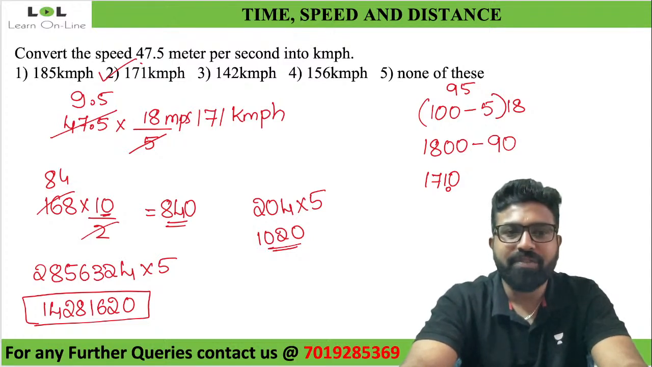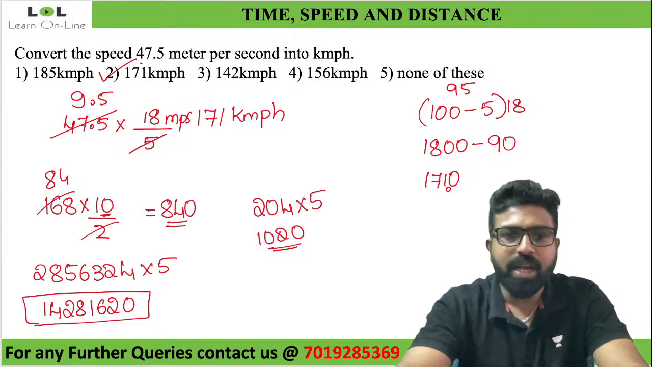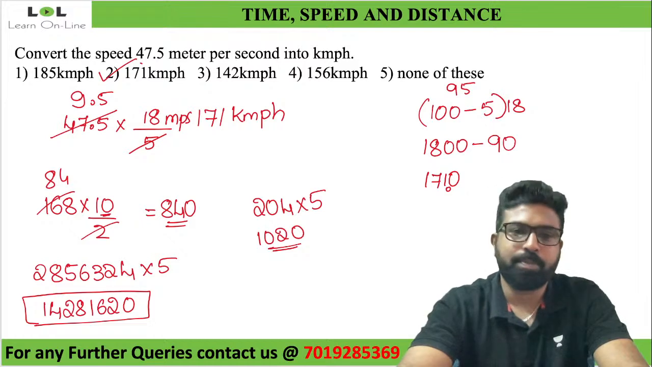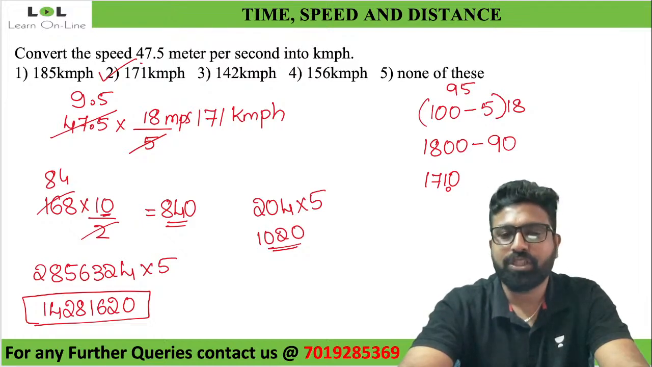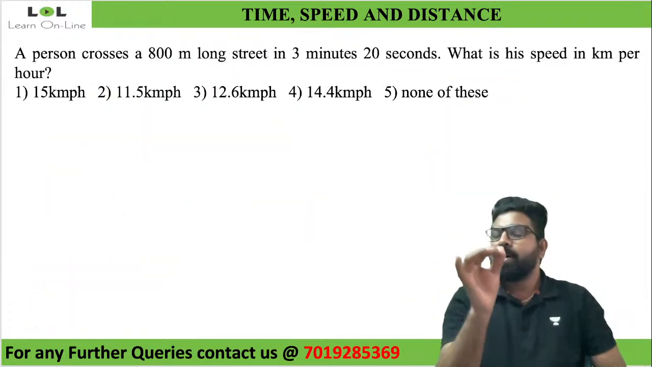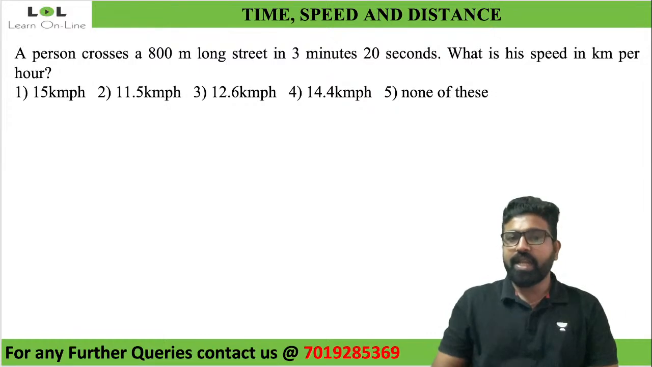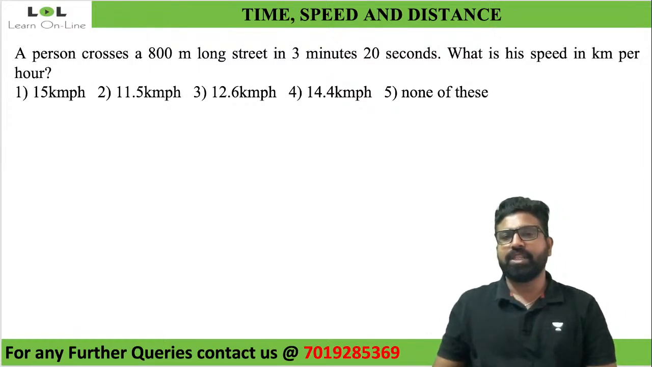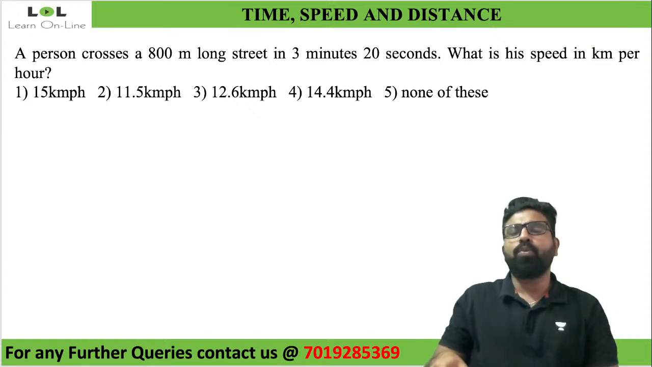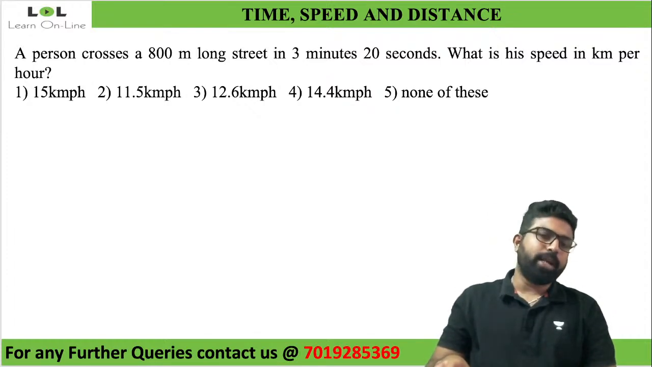Yes, clear with this, everyone? Anybody, any doubts here? Shall we move on to the next question then? Perfect. We shall move on to the next question here. What is the next question here? The next question here is, a person crosses an 800-meter long street in 3 minutes 20 seconds. What will be his speed in kilometer per hour?